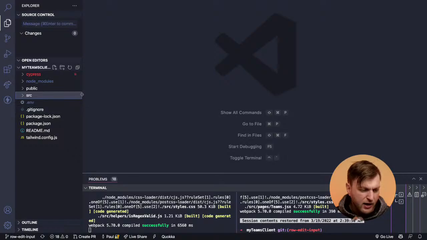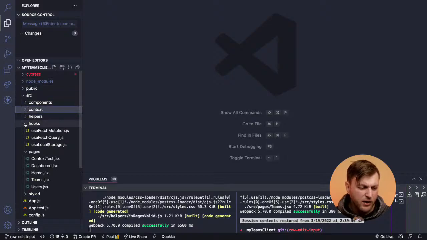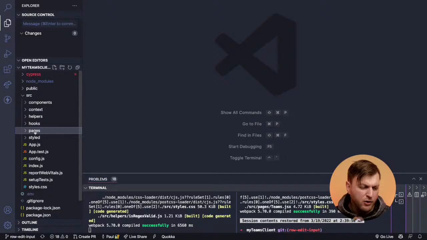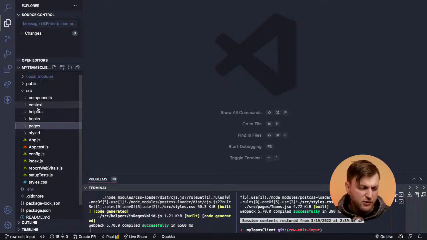I'm going to start somewhat at the beginning. Whenever you create a React application, you're going to have a public folder, which don't really worry about. You're going to have your node modules for dependencies that you might have, and then you're going to have your source folder. This is where all the code that you're going to write is going to live. It's going to live in your source folder.